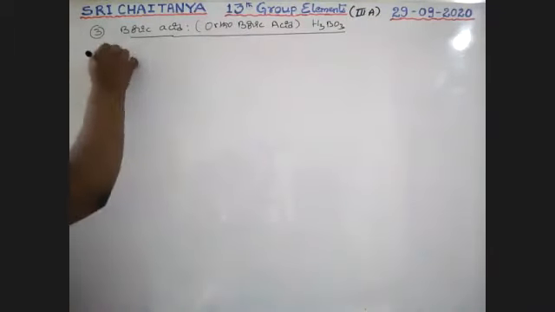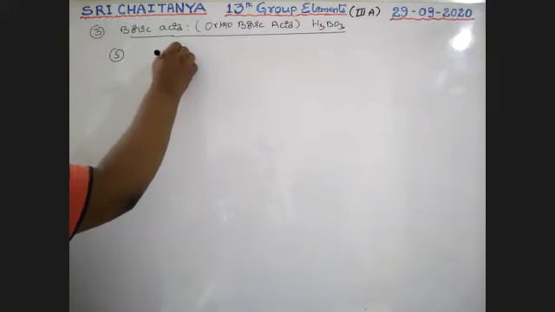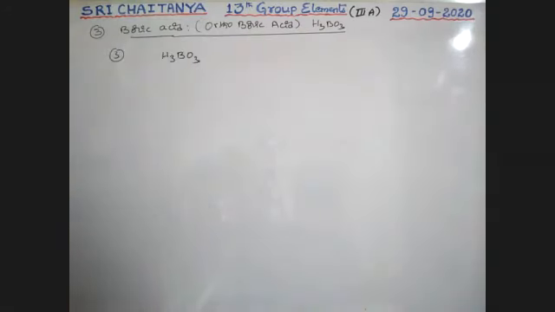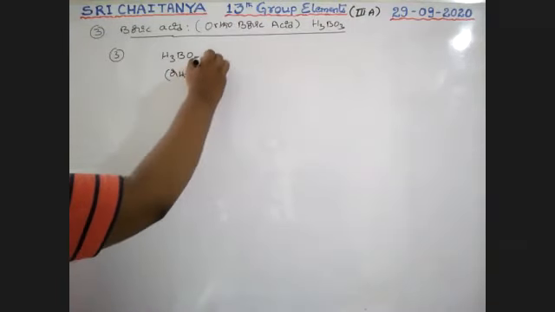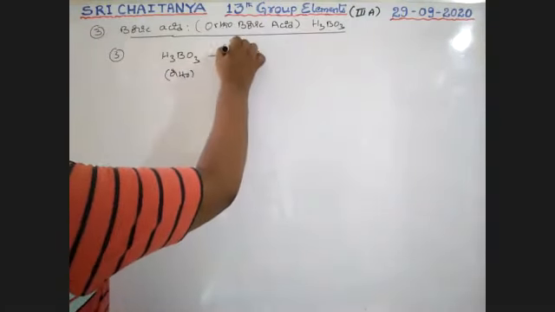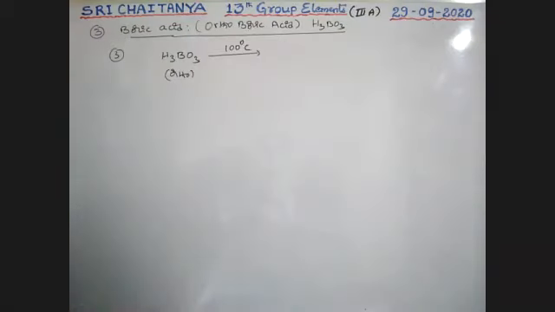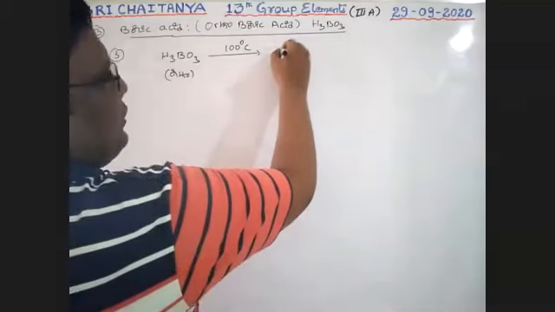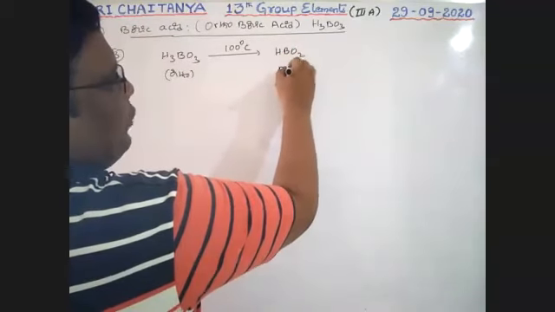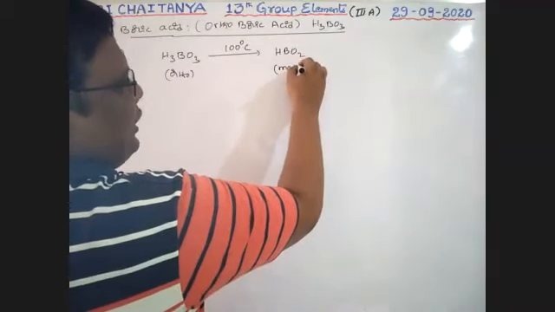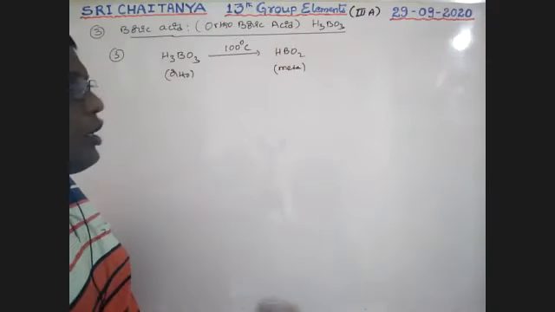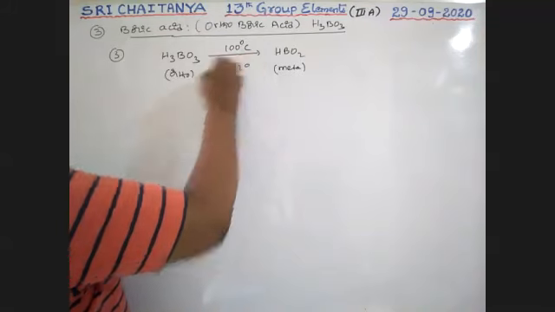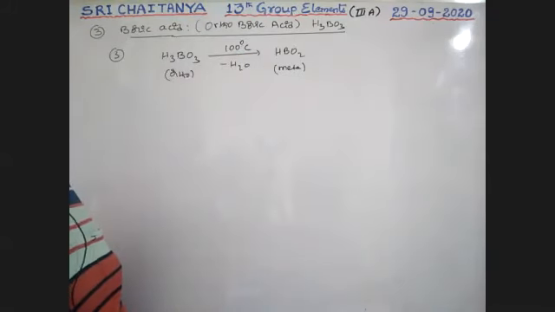Next point, when H3BO3, orthoboric acid, is heated strongly up to 100 degrees centigrade, temperatures are important, please keep in mind, that gives HBO2, metaboric acid. If it is still heated, there is loss of water, so dehydration takes place.